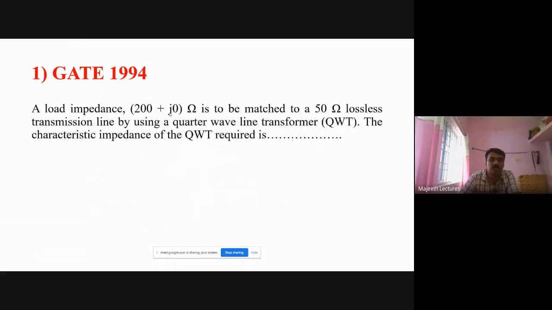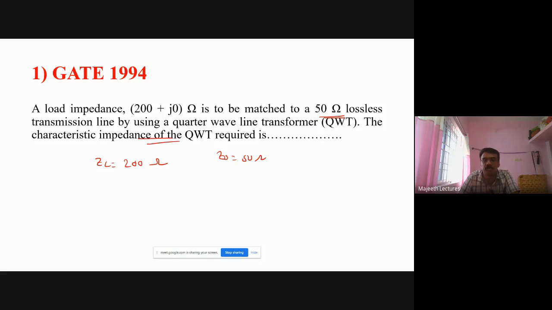First question: the load impedance ZL, 200 ohm, is matched to a 50 ohm lossless line by using a quarter wave transformer.